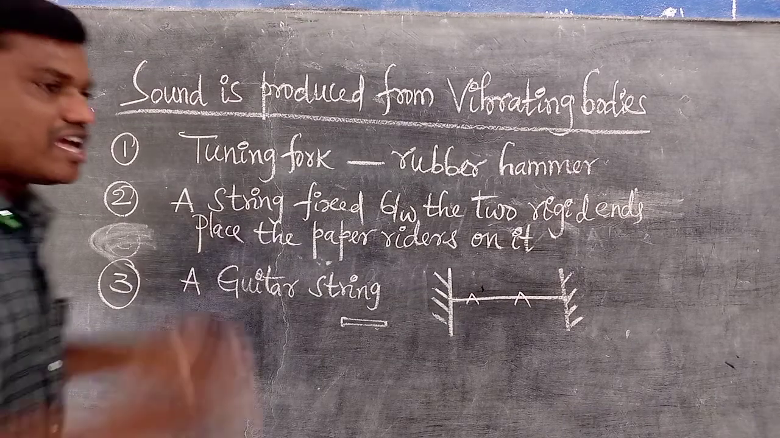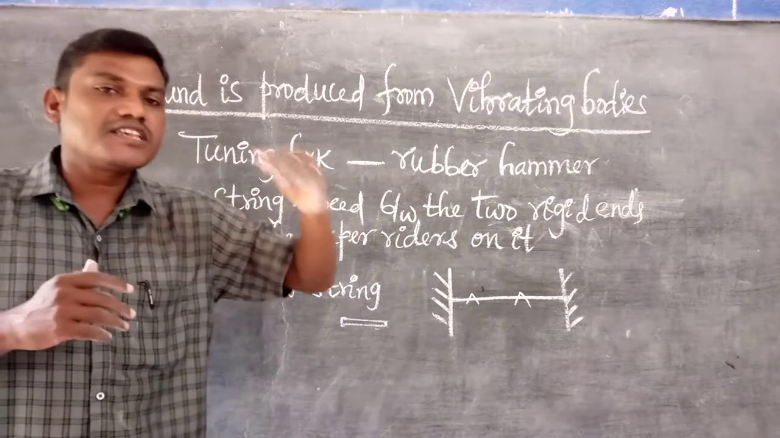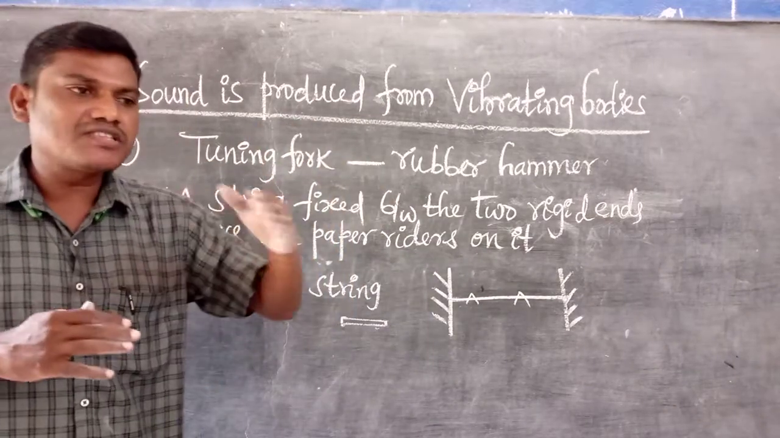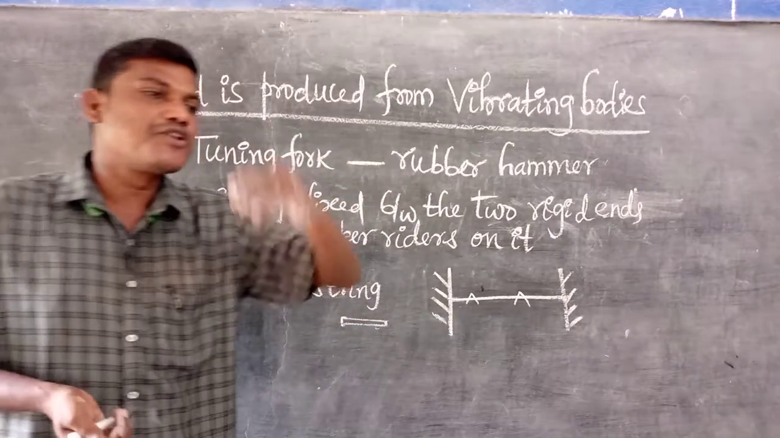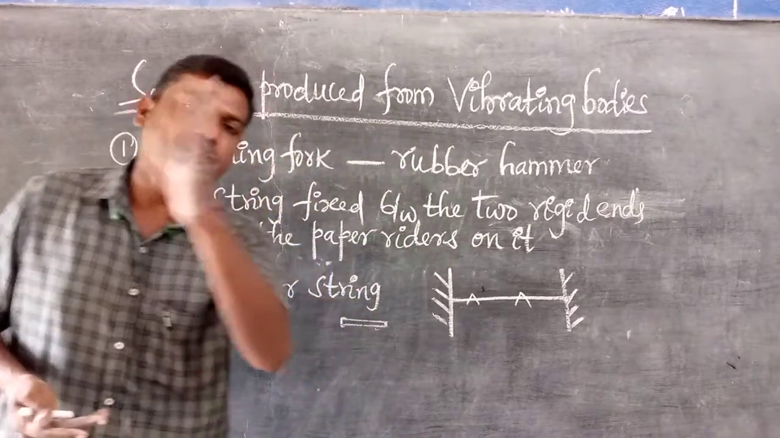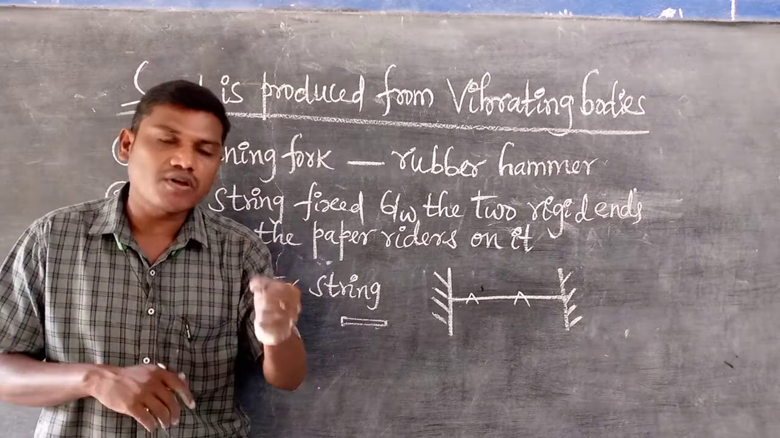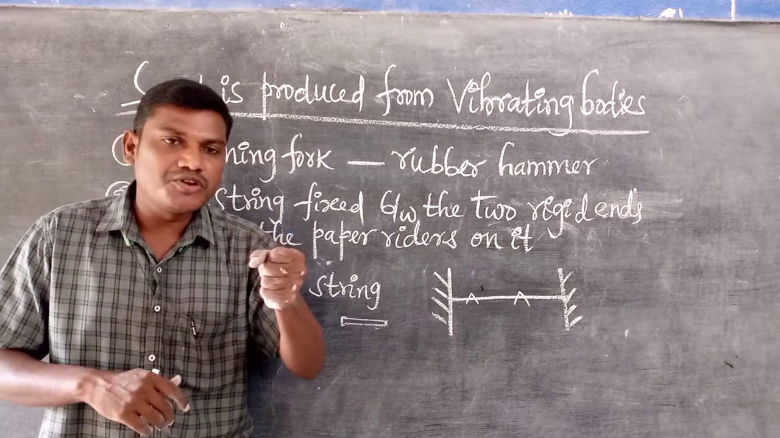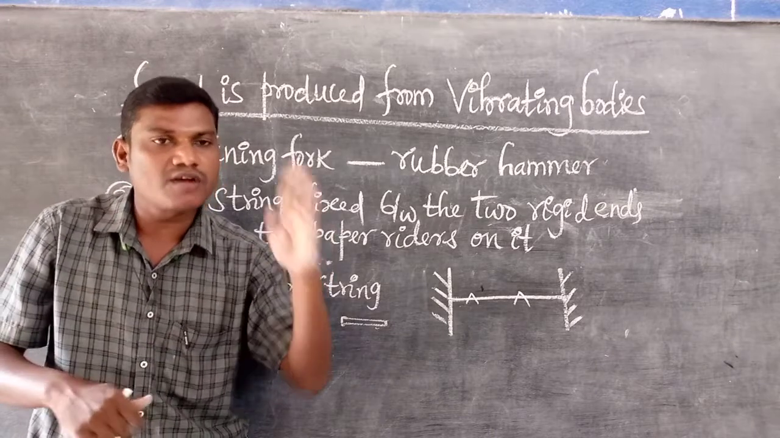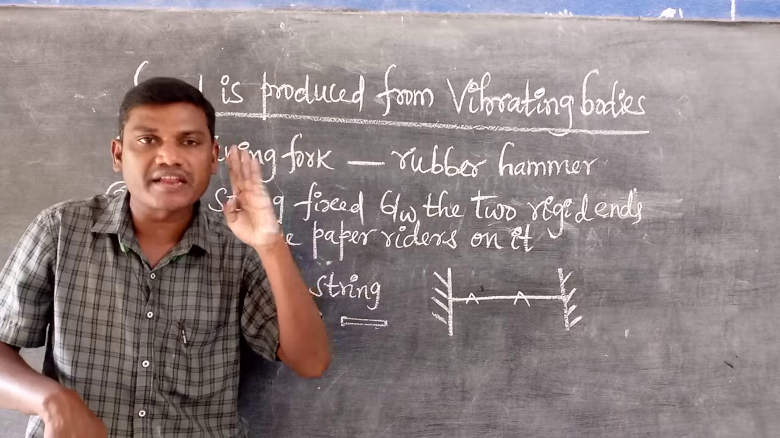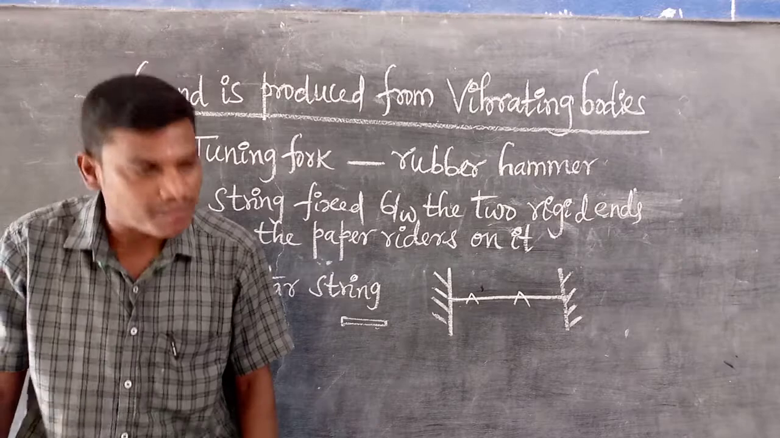So listen very carefully. Sound is a form of energy. It causes the sensation of hearing. Sound is always produced from vibrating bodies. Is sound really produced from vibrating bodies? Yes, sound is produced from vibrating bodies. First of all, we take the tuning fork. You hold the tuning fork and strike it with a rubber hammer. After striking, the prongs of the tuning fork are brought near your ear, so you hear the sound. At that time, the tuning fork is vibrating.